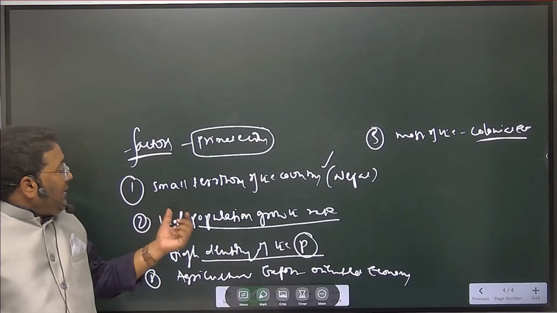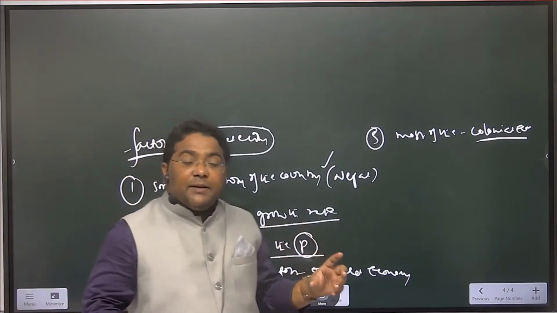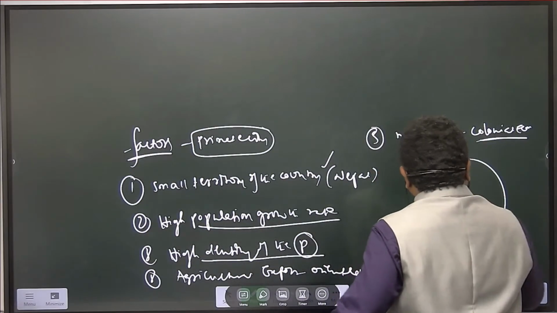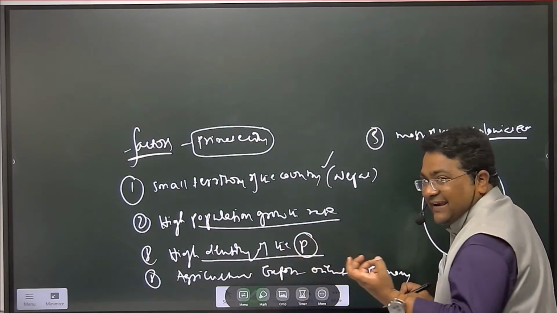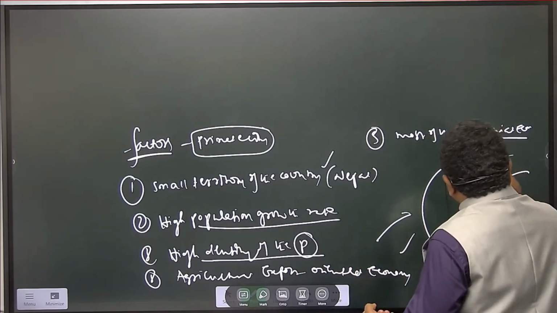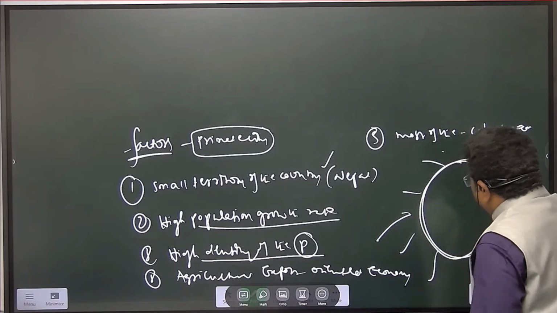तो अभी why small territory of the country, because small territory, a small territory क्या हो जाएगा, it can attract from the rural area and periphery area into the main area.